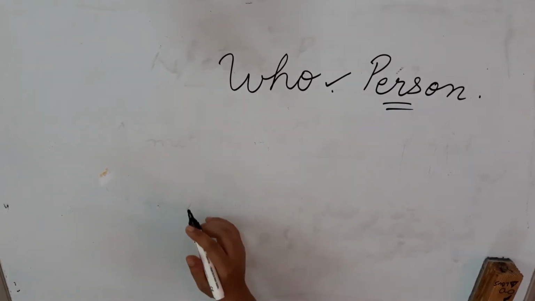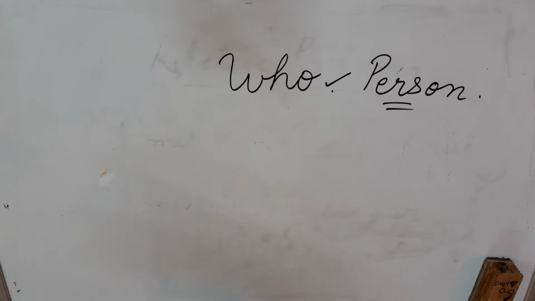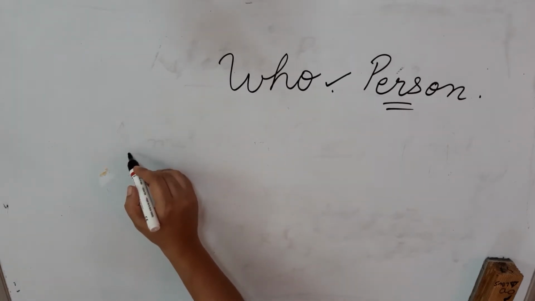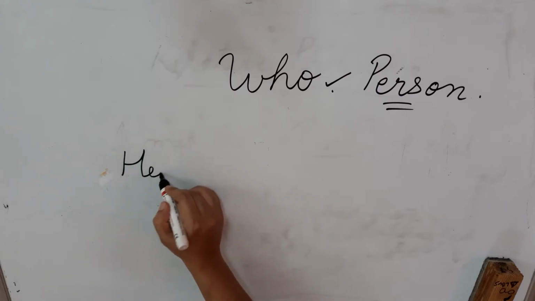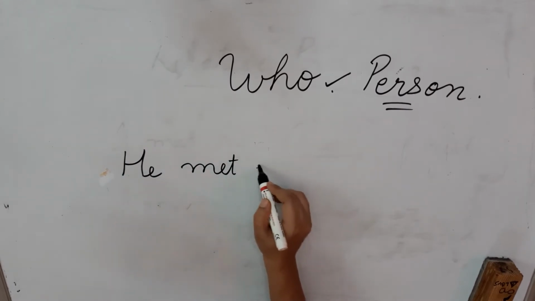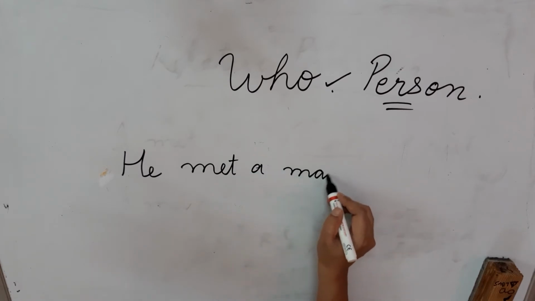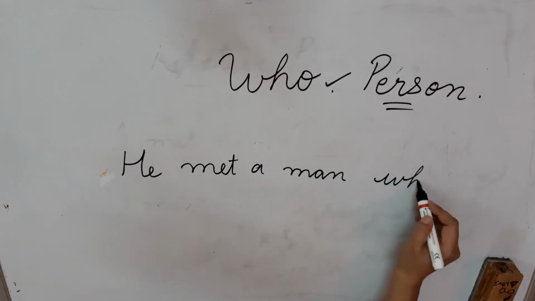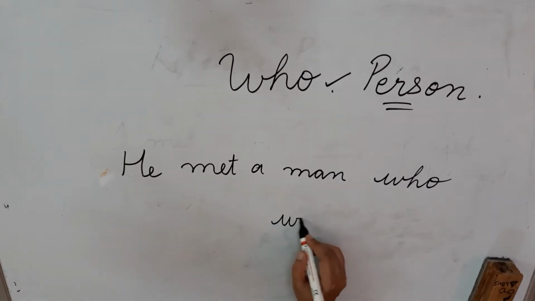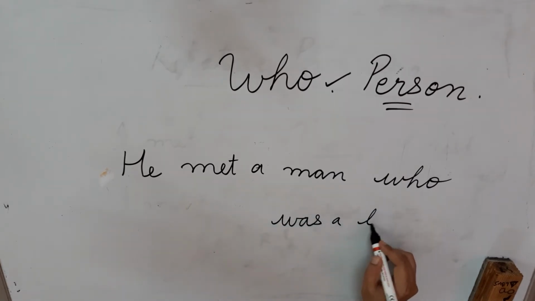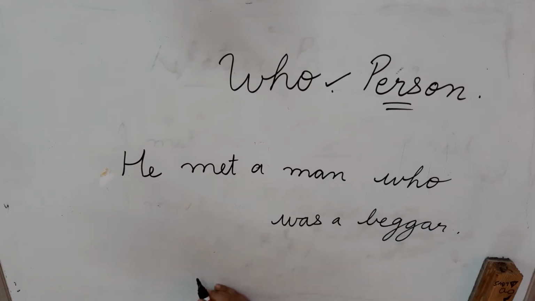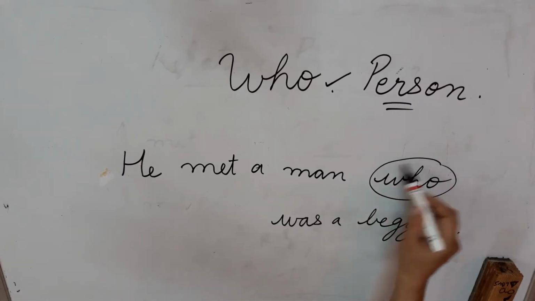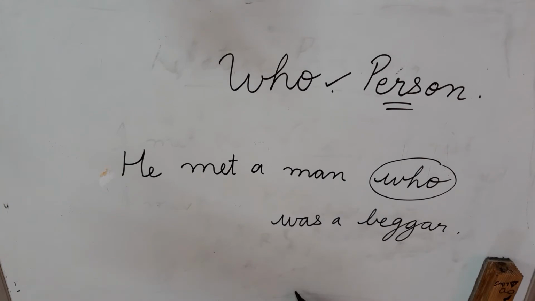Suppose there is a sentence: he met a man who was a beggar. So what is the relative pronoun here? We know who is the relative pronoun, and who is used for the man.